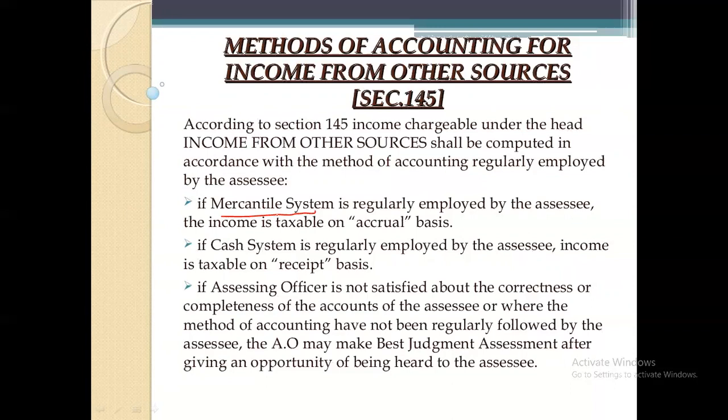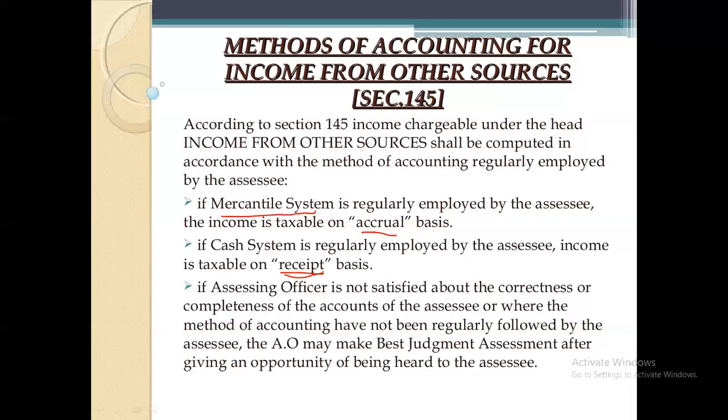So if the assessee is adopting the mercantile system, then you need to record the income on accrual basis, that is on an expectation basis. Second, if the assessee is following the cash system, then you need to record all the transactions on a receipt basis. If he is following the mercantile system, you record the transaction on accrual basis; if he is following the cash system, you record the transaction on receipt basis.